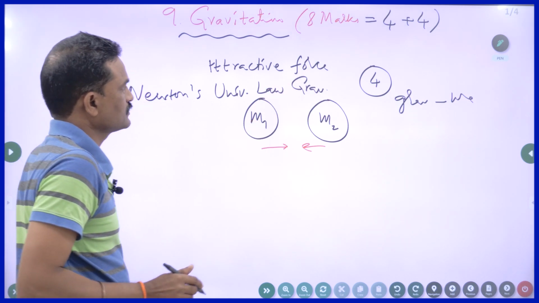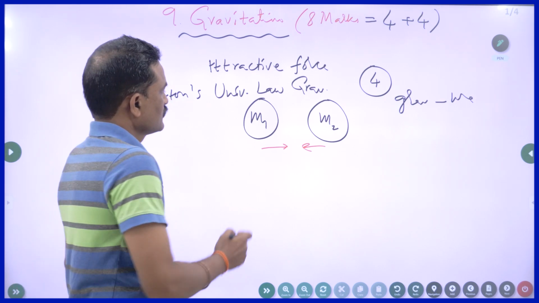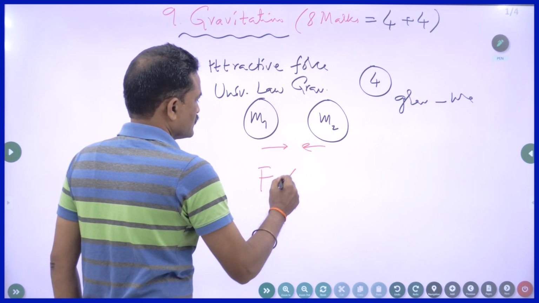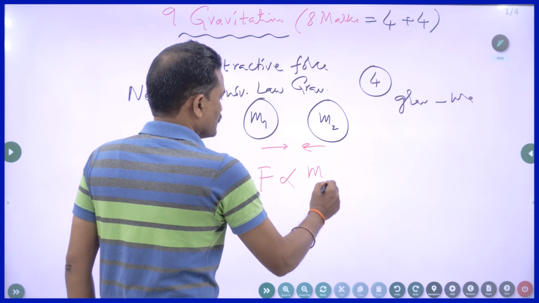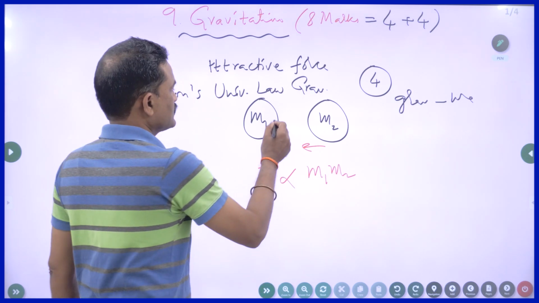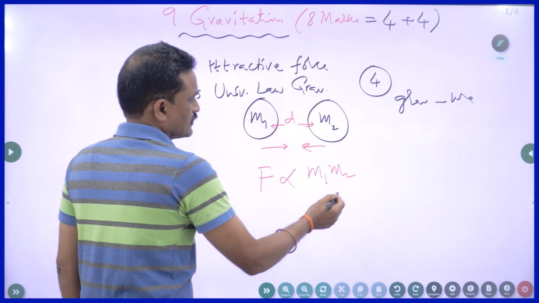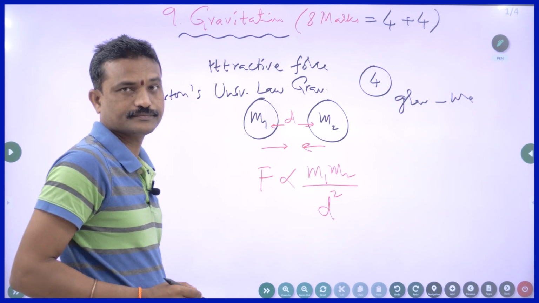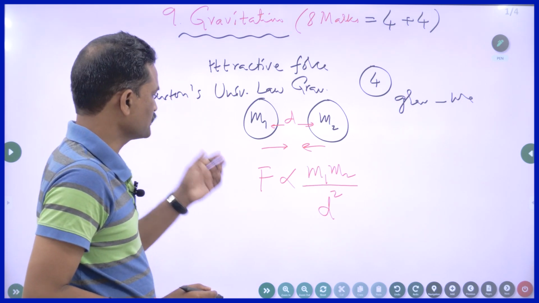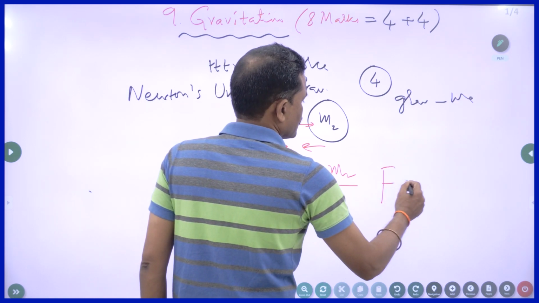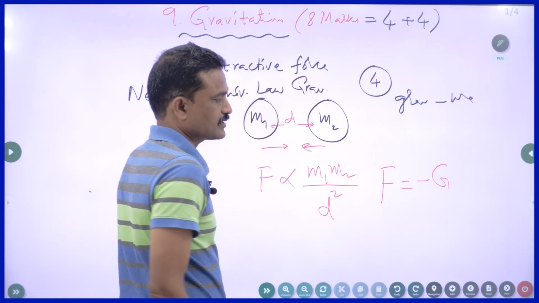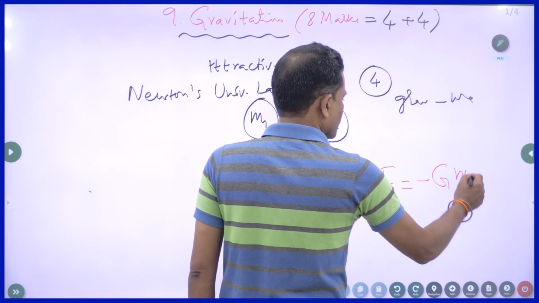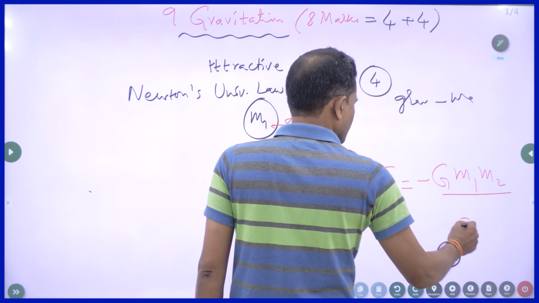According to Newton's universal law of gravitation, the force of attraction, that is the gravitational force between any two masses, is directly proportional to the product of their masses and inversely proportional to the square of the distance of separation. If I remove the proportionality, I can put a proportionality constant, G. This capital G is known as the gravitational constant, and the equation becomes G m1 m2 by d square.